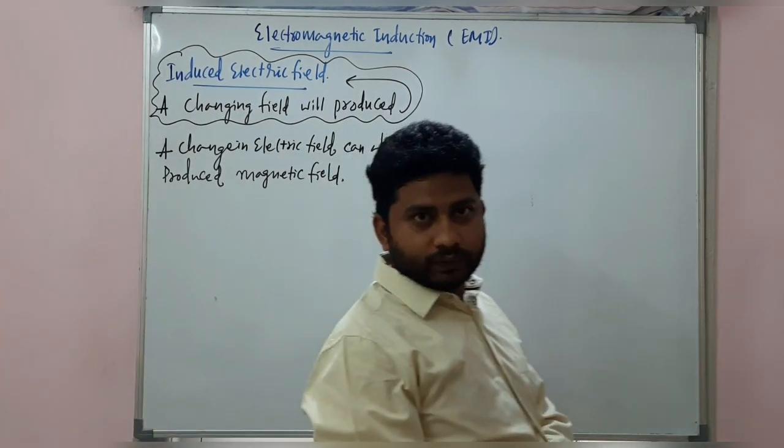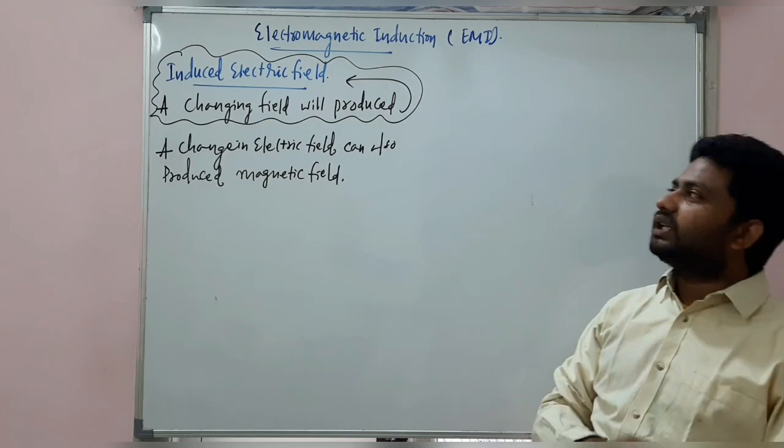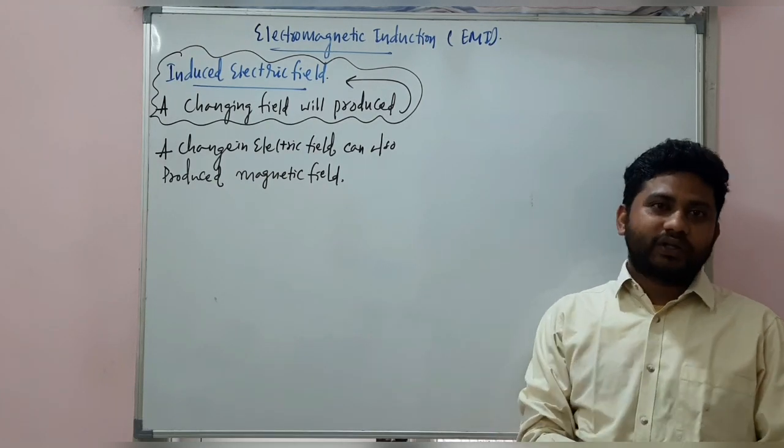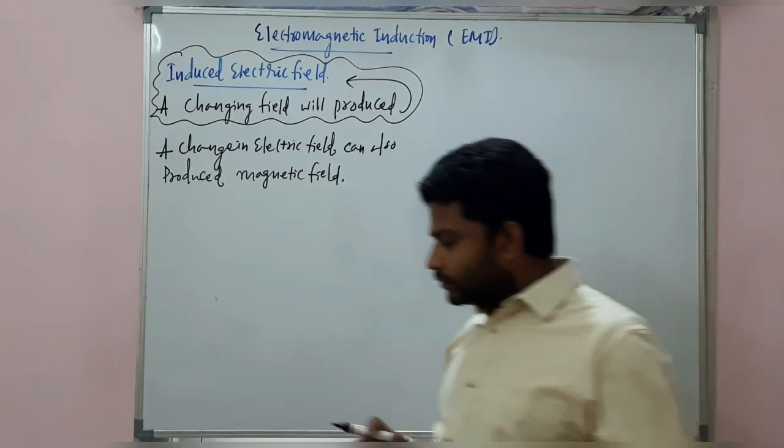How does it produce? What are the applications related to the induced electric field? All the things we are going to discuss now. Look at here, my dear students.